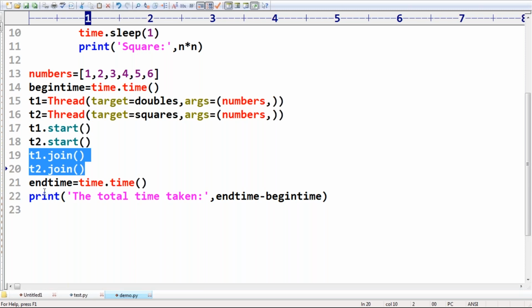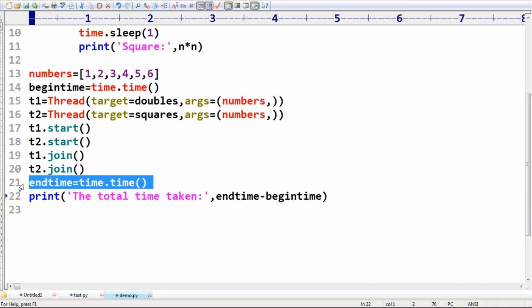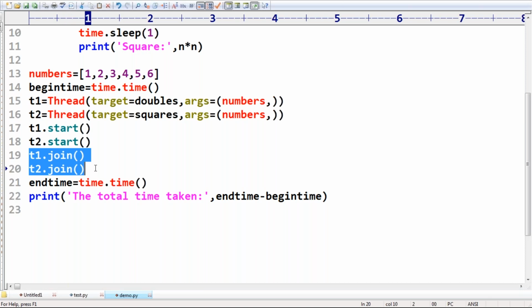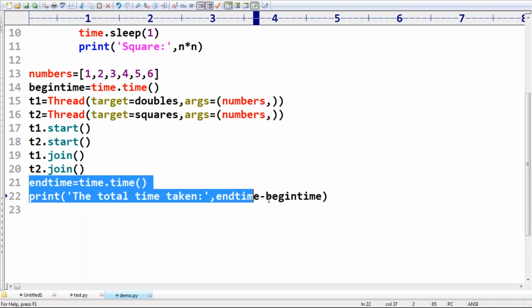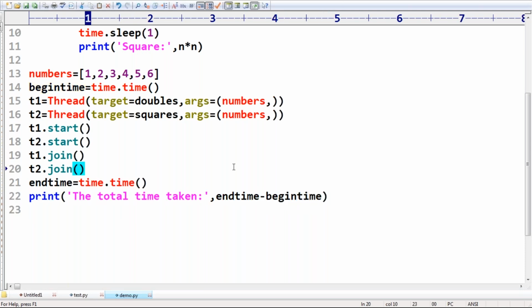Remember, because end time I want to get. Okay, but what is the meaning of this T1.join, T2.join? The main thread will wait until the child threads complete. Remember that. What is the purpose of join and so on? In detail, we will explain. After completing both the threads, the main thread is going to evaluate end time and print end time minus begin time, the total time.